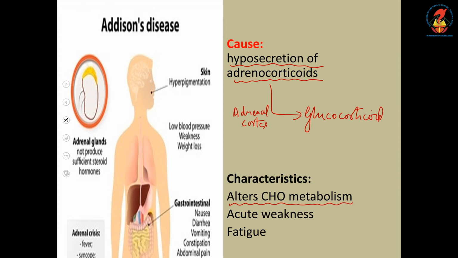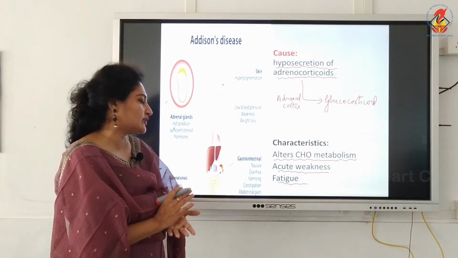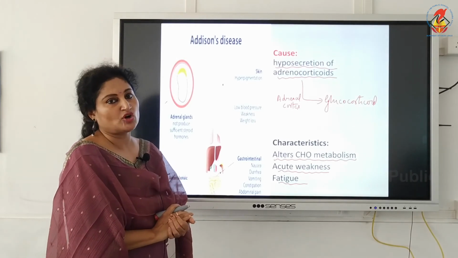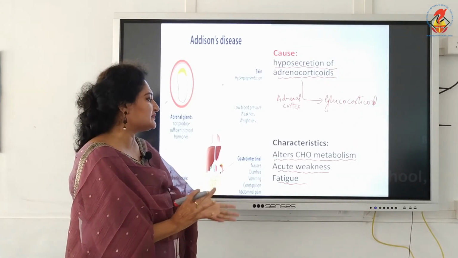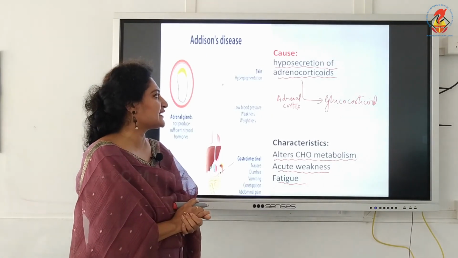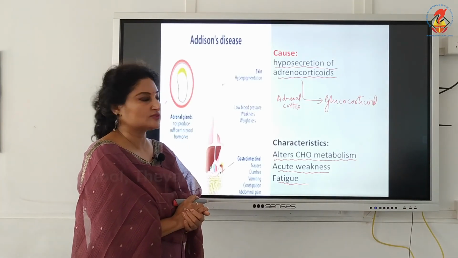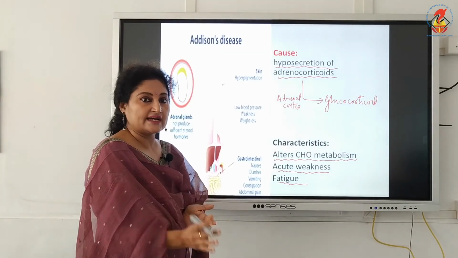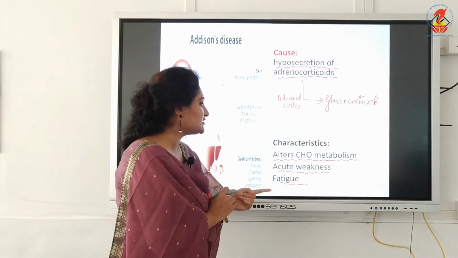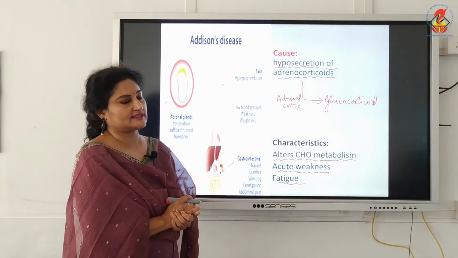of the person. The person experiences acute weakness, fatigue, and not only fatigue, but nausea, vomiting, always a tendency to vomit. That tendency is known as nausea. Also vomiting, constipation, and abdominal pain. So it is very mysterious. He will always doubt what he ate, that there is some indigestion. But finally, when he gets diagnosed, it is found that the amount of glucocorticoids is less. So once again, the characteristics you have to study are just what is projected: altered carbohydrate metabolism, acute weakness, fatigue, etc.